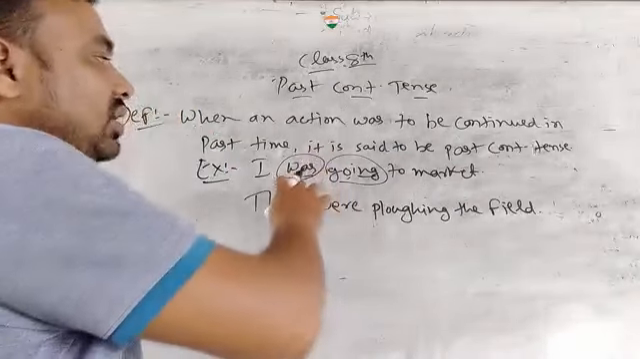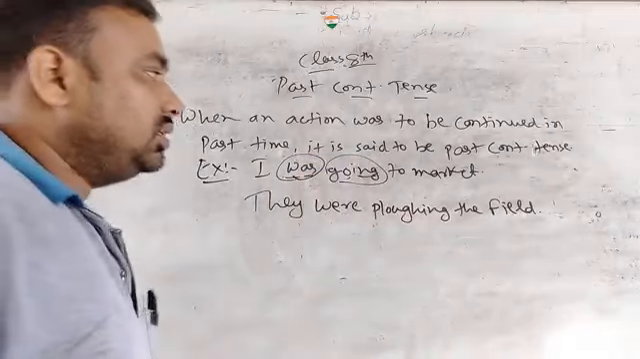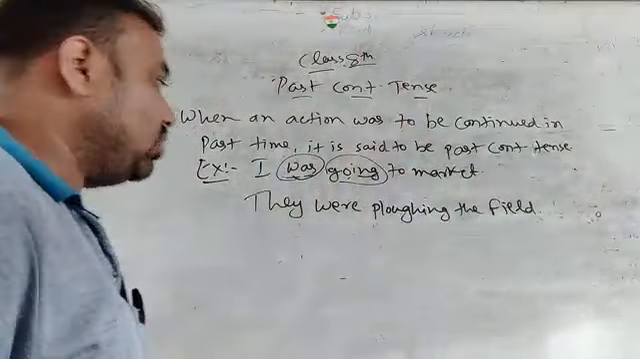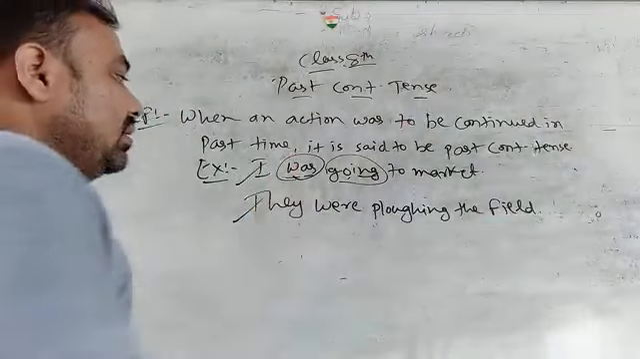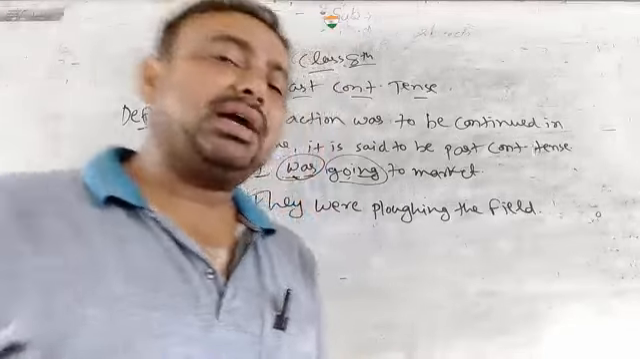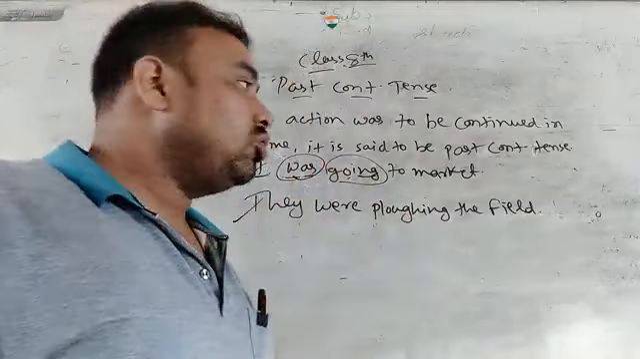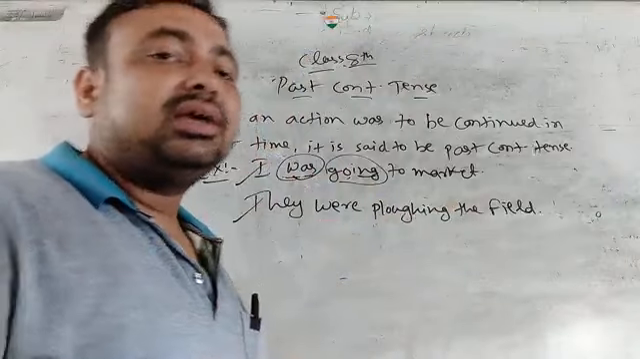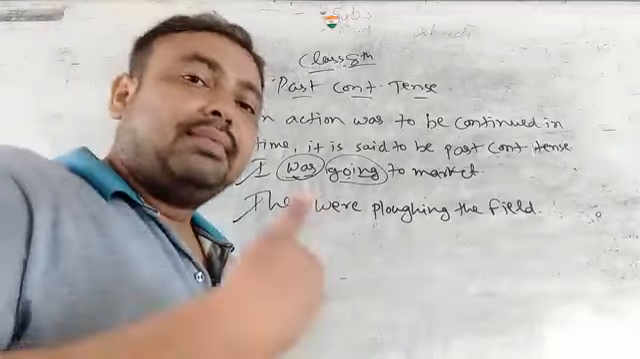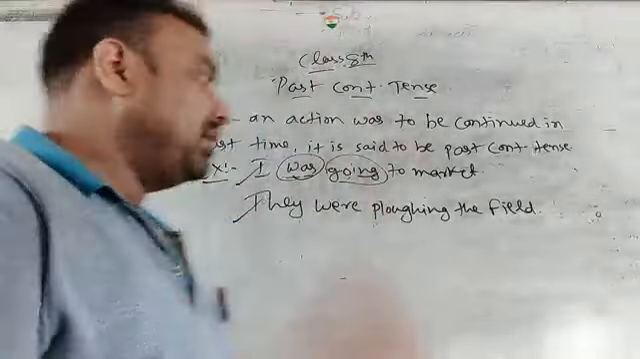ओके, तो what you can see here, it is a continuity. What continuity? Going, लगातार जाना, बाजार जा रहा है. And in the second example, they were plugging the field. What do you mean by plugging? Plugging means cultivating. In Hindi जोतना. तो वो लोग क्या कर रहे हैं? खेत को जोत रहे थे. ठीक है, so what is the continuity in the second example? Plugging.